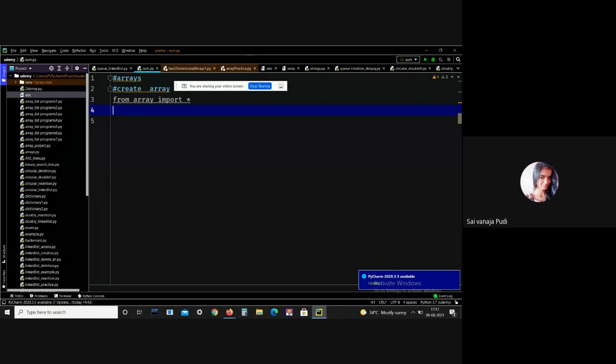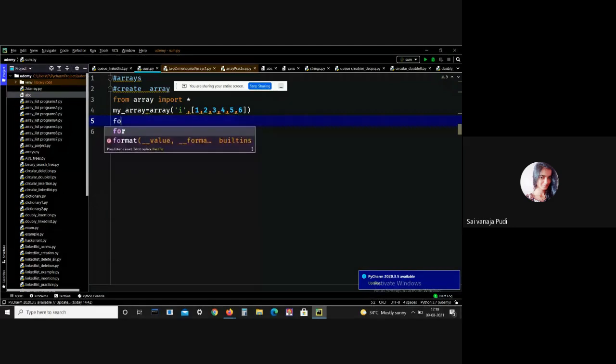First of all, creating an array. Let me take a name, that is my array, equals array of, I just want to print all integers, so here I'm mentioning i, and let me give the elements 1, 2, 3, 4, 5, 6. Now let me print my array.